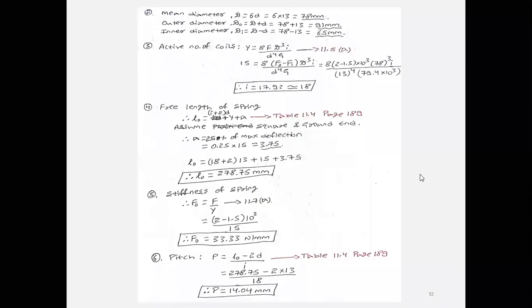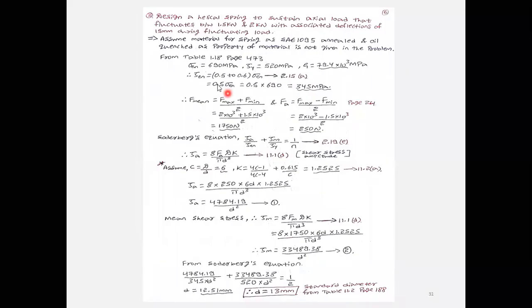Sir, how are you going to come to know whether it is circular or non-circular? In this case, it is a circular one. Whatever the fluctuating load is there, if they mention the dimensions of the spring, height and width, instead of the diameter of the wire... If they mention diameter, it is circular only.